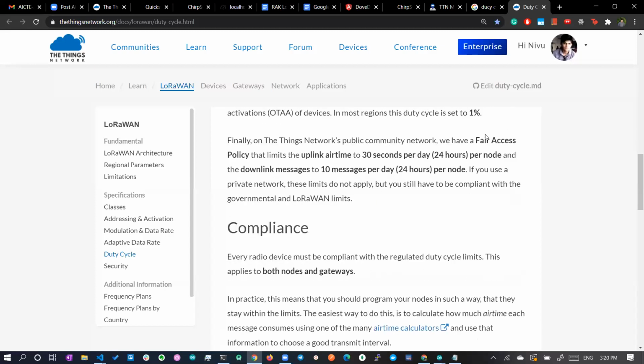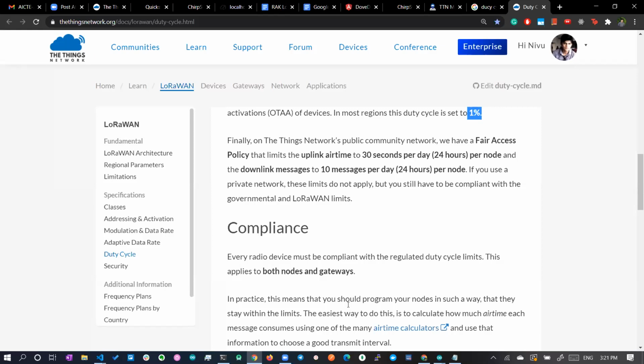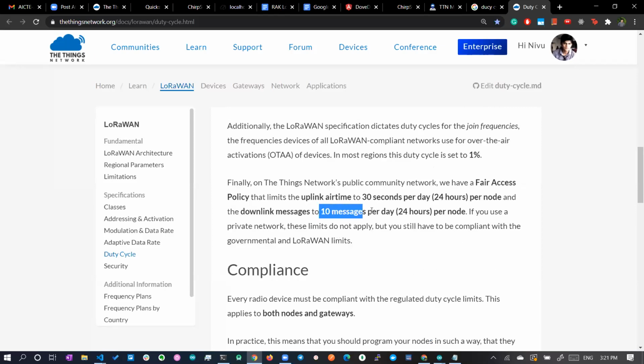Here you can see that TTN enforces a fair access policy, with uplink airtime of 30 seconds per day. For the 24 hours per node, only 30 seconds of airtime for the entire day. So if you are transmitting data and it takes half a second, then you can send 60 messages per day. If a message takes 3 seconds to transmit, then you can send 10 messages per day, and if it takes 2 seconds, then you can send 15 messages per day. That is the fair usage policy for a 1% duty cycle, but that is not in India. Also, you will get only 10 messages per node for downlink.